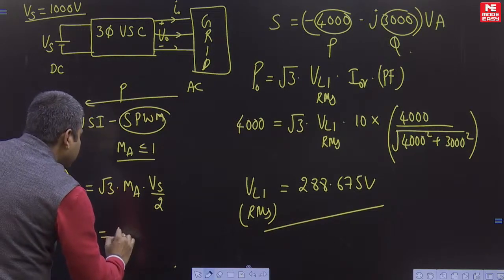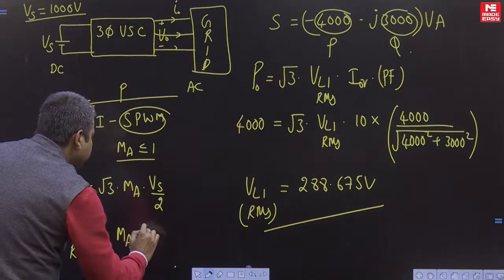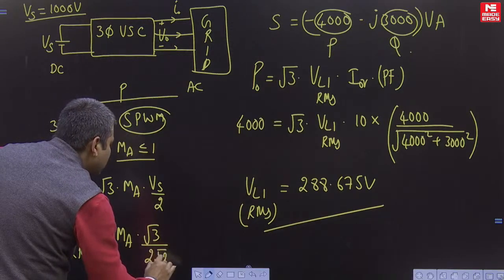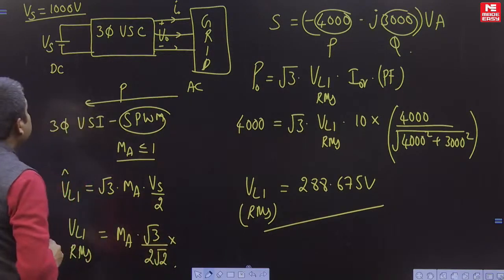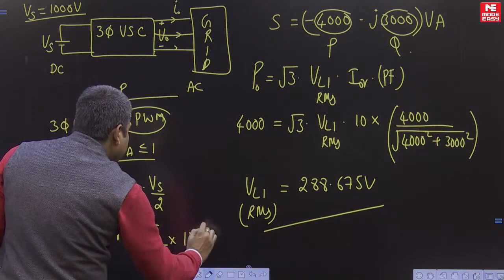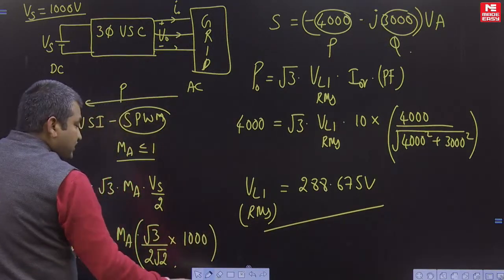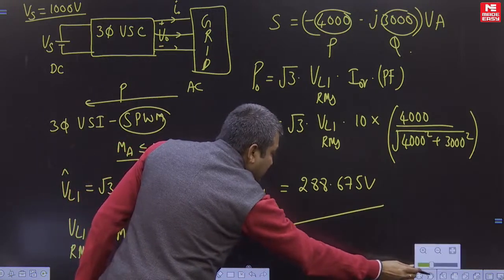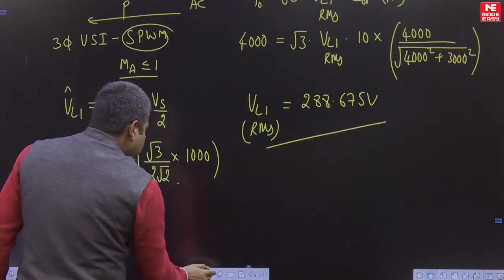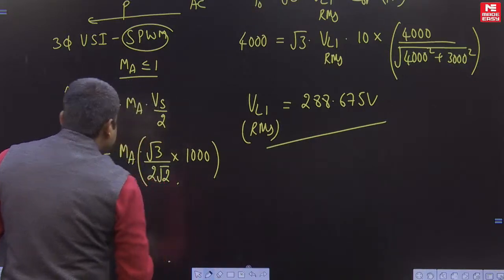If you divide by root 2, you will get MA times root 3 by 2 into root 2, into the DC supply voltage, which is 1000 volts. So just calculate the MA value here.